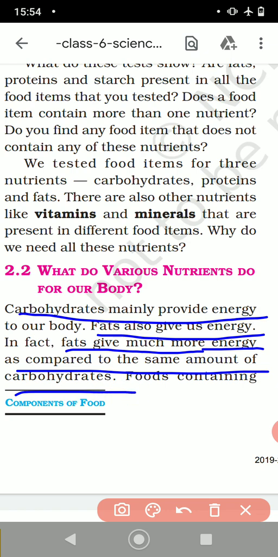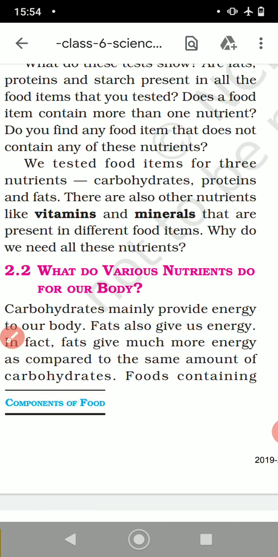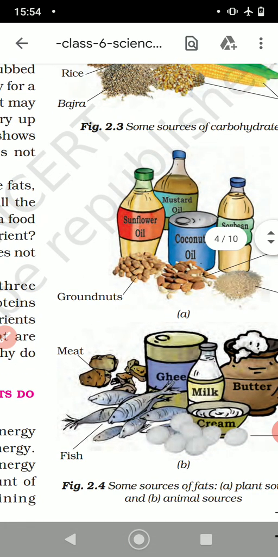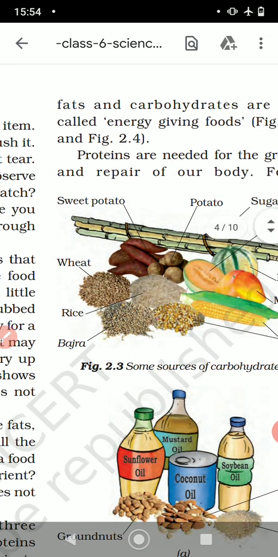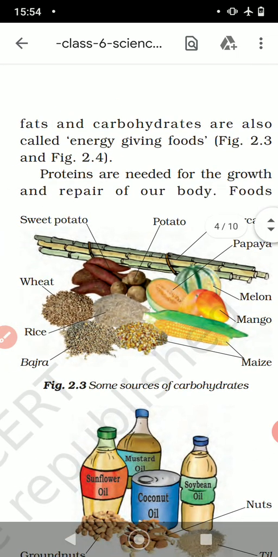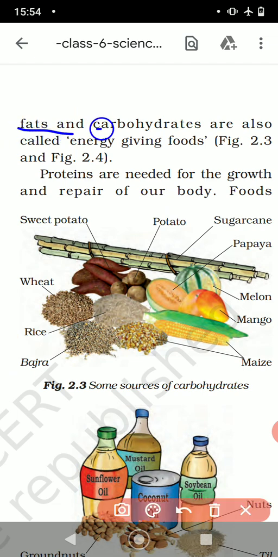Okay, it means if you take 10 grams of fats and 10 grams of carbohydrates, 10 grams of fats will give you more energy than the carbohydrates. Food containing fats and carbohydrates is called energy giving food. Okay children, because both of them are giving you energy only, that is why they both are called energy giving food.